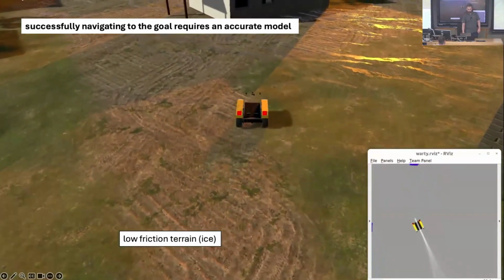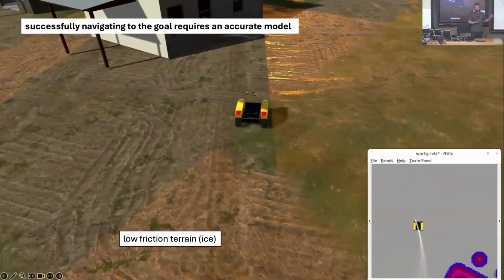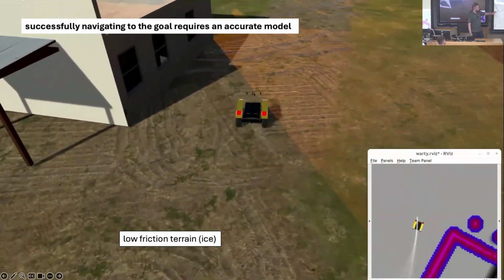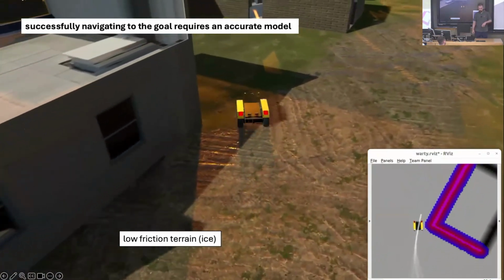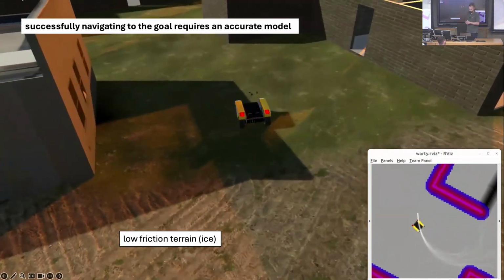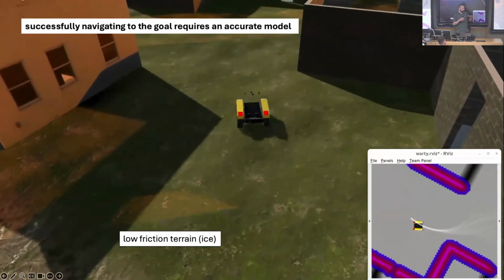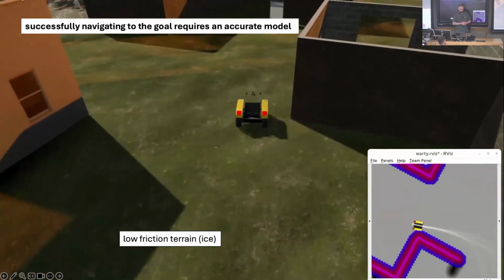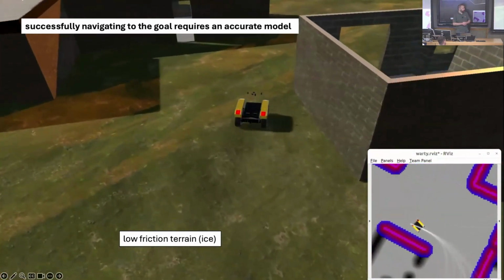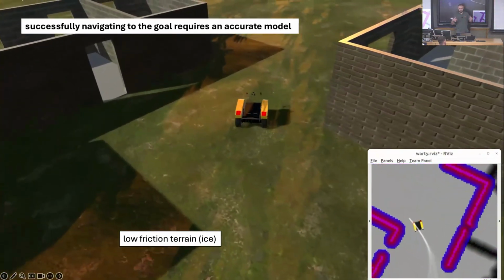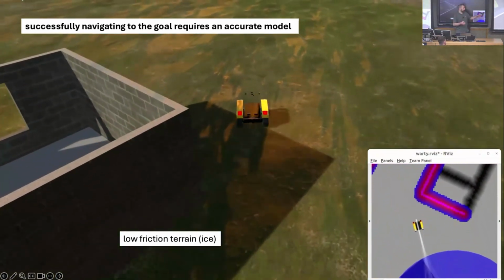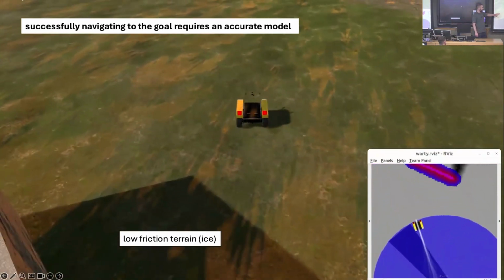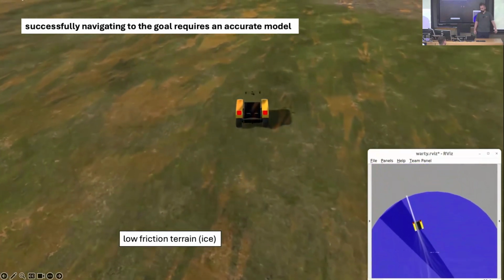Here's why this matters. In this video, the robot's navigating to a goal through some buildings, and we've artificially modified the terrain to make it slippery like ice, so we've reduced the friction of the environment. Without an accurate model of the environment or the terrain, the system would simply crash or spin out, it would hit the obstacles, and it wouldn't reach the goal.